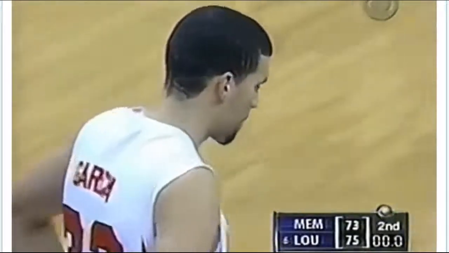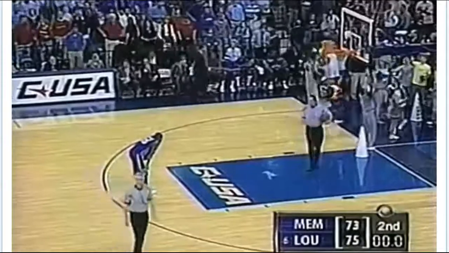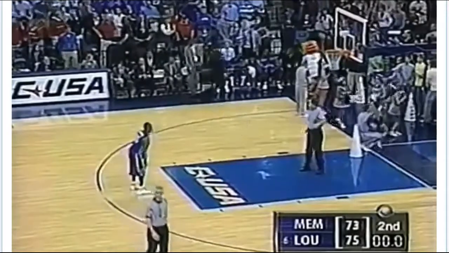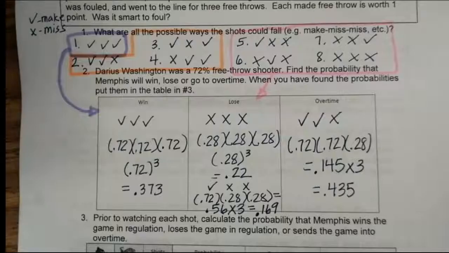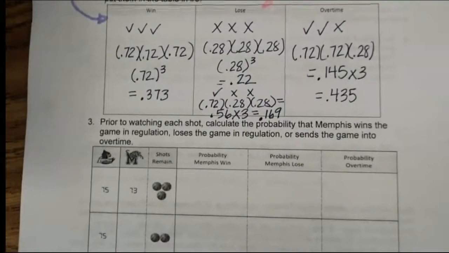And do the quick math, folks. They're down 2. 73 plus 3 equals a win. All right, 73 plus 3 equals a win. So we're trying to see what's going to happen. So we're about to take this shot, and we want to see the probabilities of what's going to happen here. So really, we just work this out.